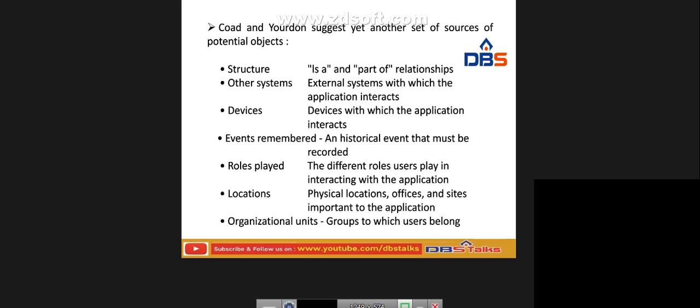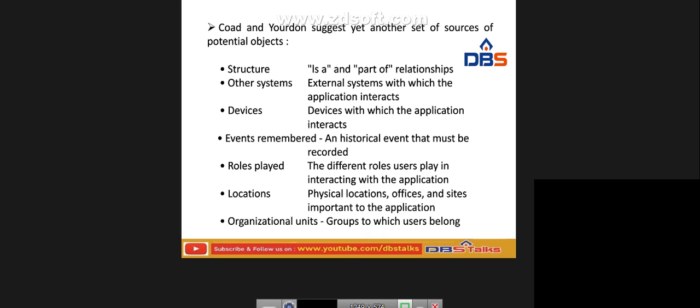Other systems are the external systems with which the application interacts. That is what we call other systems. Next one is devices: devices with which the application interacts. That is what we call devices. Next, events remembered: there is a historical event that must be recorded. So some historical events have to be recorded.